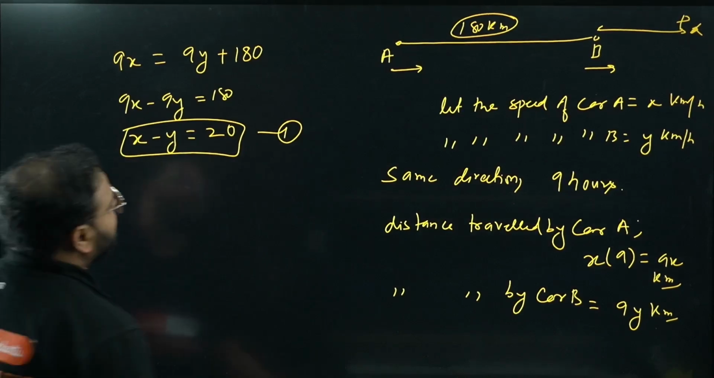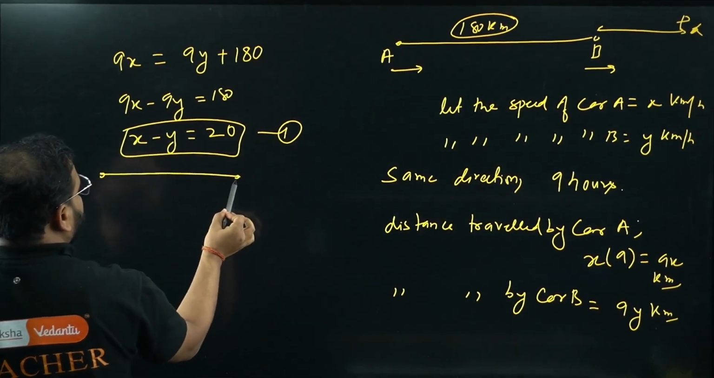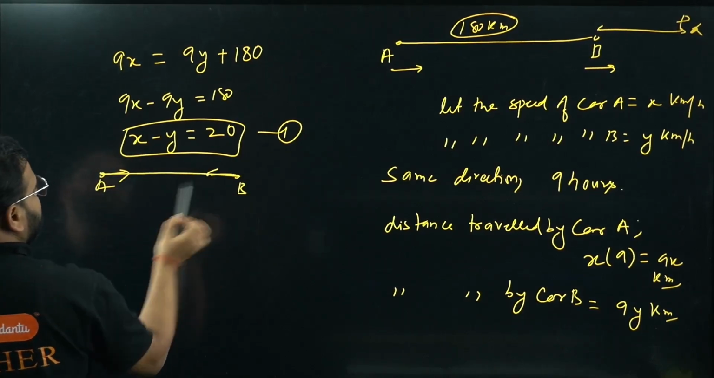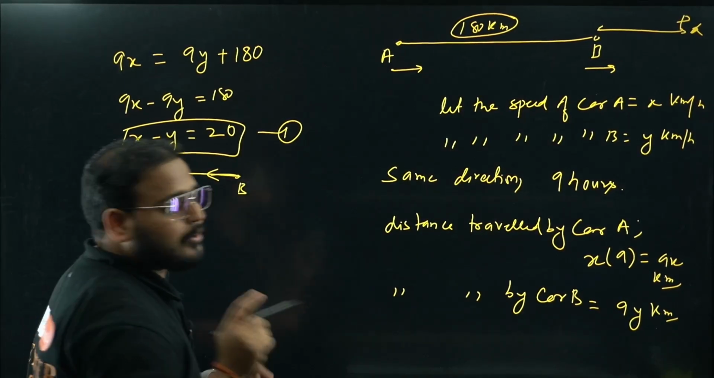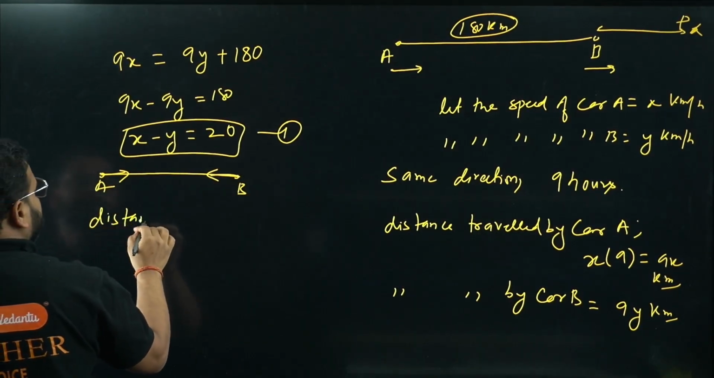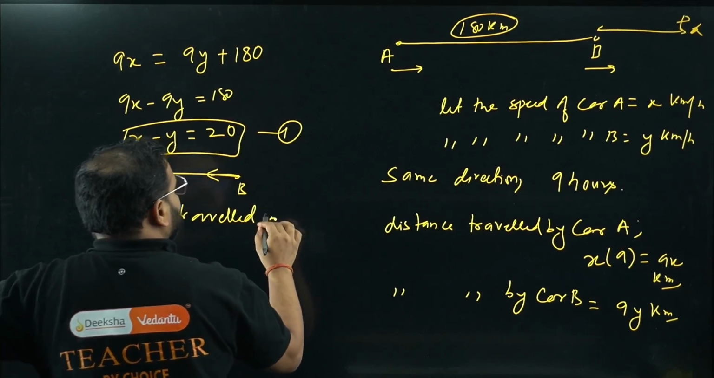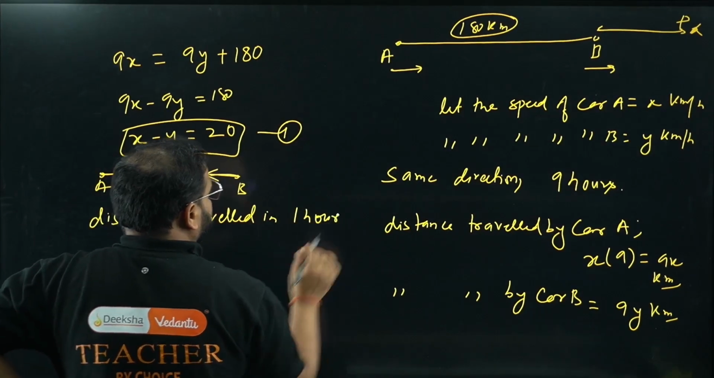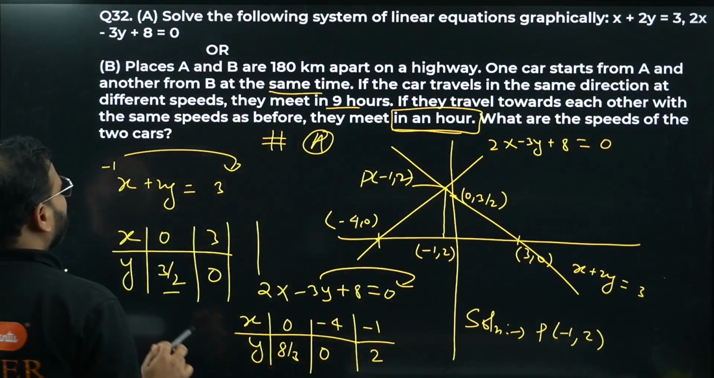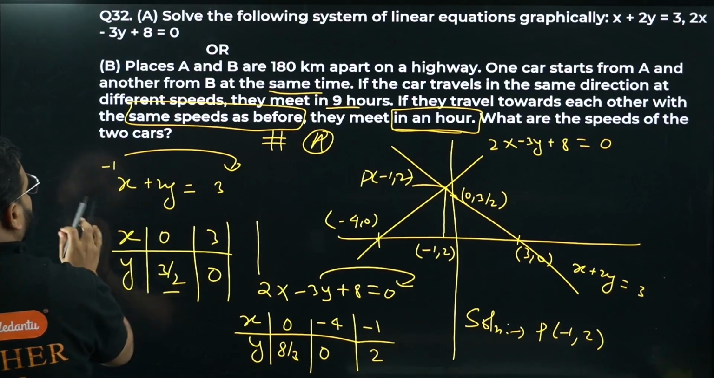When they travel towards each other, like this. They start going from here. This is point A, this is point B. Going like this, they are meeting in 1 hour. So if I write the distance traveled in 1 hour, check this out, the speed is the same as before, as they have mentioned here.